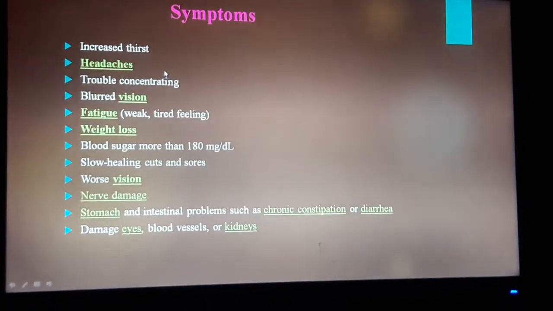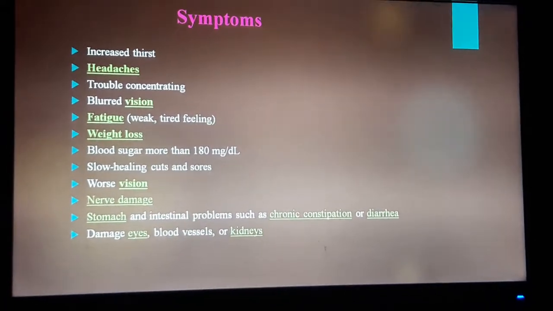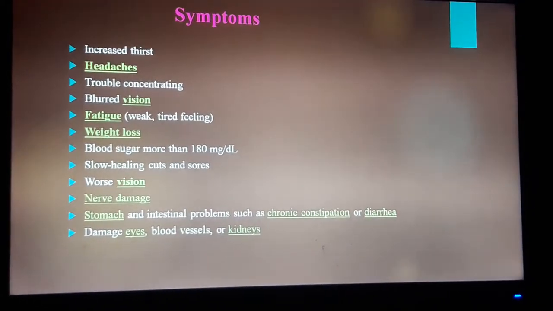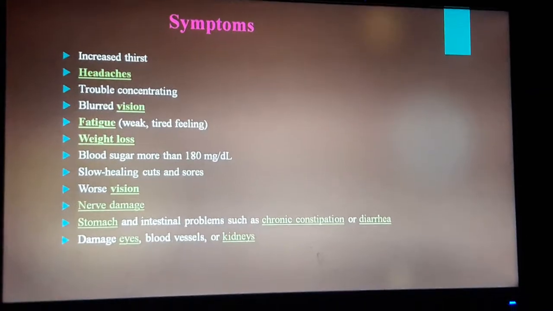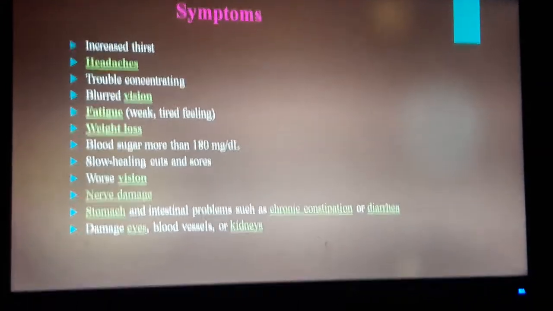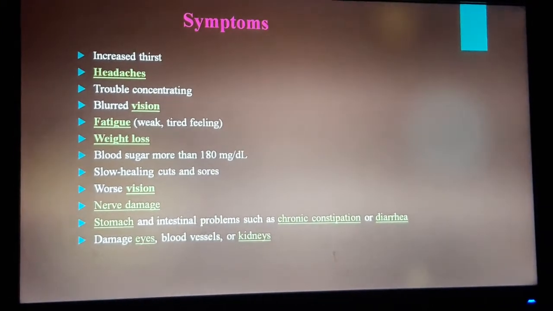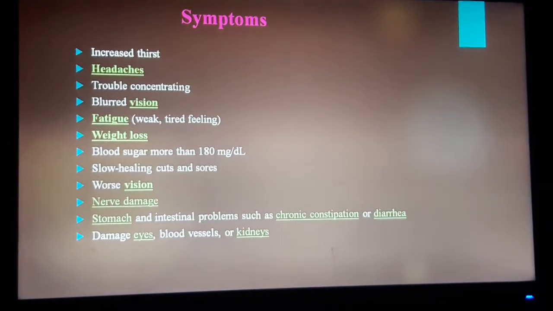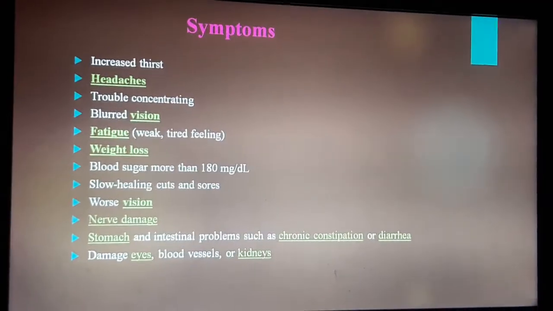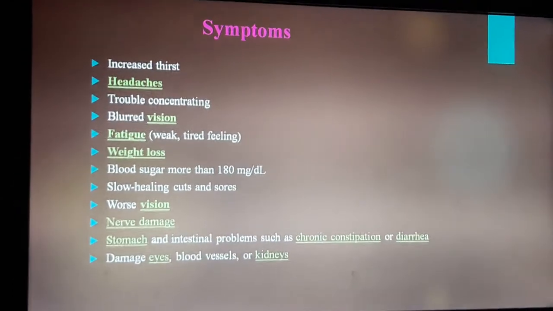Symptoms of hyperglycemia: increased thirst, headache, trouble concentrating, blurred vision, fatigue, weight loss, blood sugar more than 180 mg per deciliter, slow healing cuts and sores, worsening vision, nerve damage, stomach and intestinal problems such as chronic constipation or diarrhea, and damaged eyes, blood vessels or kidneys.